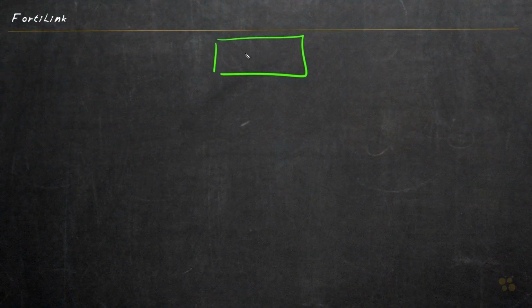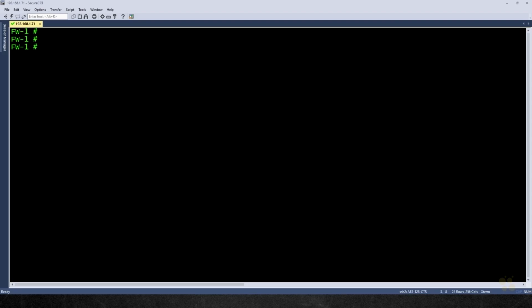So for our game plan, let's use Firewall 1. In fact, you know what? Firewall 1, I've done so many configurations on it over the last several weeks. Let's go and do a factory reset on Firewall 1, and that way we'll know exactly our starting point with all the defaults in place. In fact, let's go ahead and kick off that process right now, and that way it can reboot in the background.